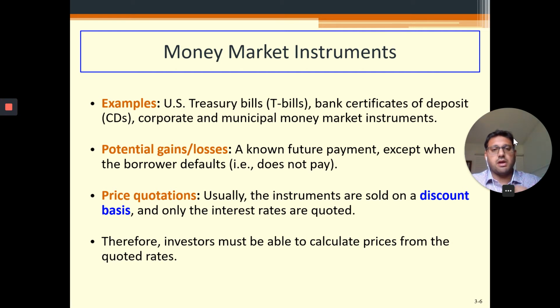So they are traded or sold on a discount basis. Only the interest rates are quoted, which is 10% in our example. Therefore, an investor must be able to calculate prices from the quoted rates. If someone says that 1000 is the face value and the rate is 10%, you simply need to divide 1000 by 1.1, and this will give you the price which you need to pay. The face value was 1000. This is how the money market instrument is quoted.